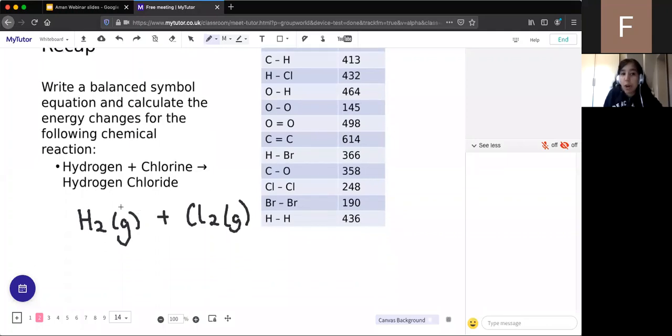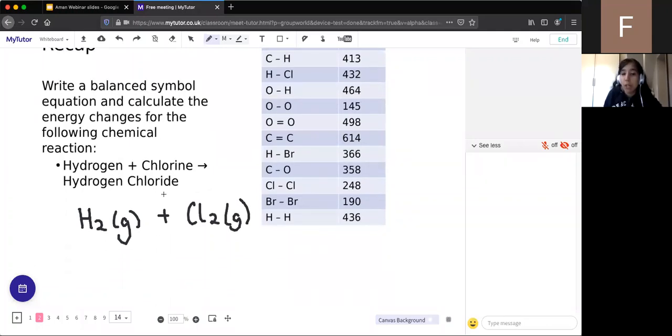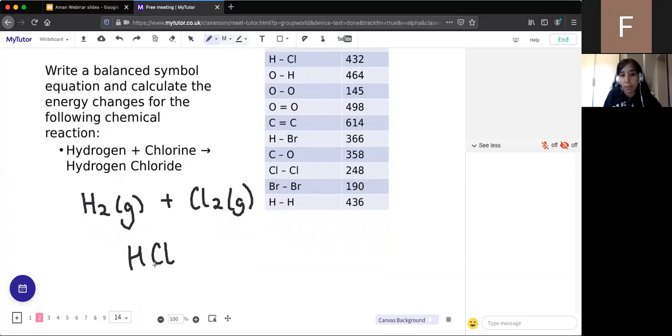And then it's going to form hydrogen chloride, which we know hydrogen has one electron in its outer shell, and chlorine is in group 7 and therefore can accept one electron. So when they bond covalently, you form HCl. That's because hydrogen donates or shares its electron with chlorine, and chlorine shares its electron with hydrogen. So it's HCl. There's only one electron share going on there.